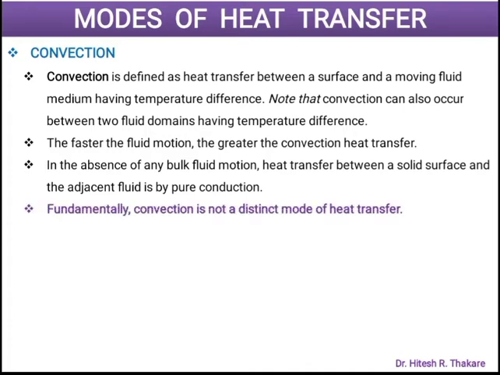Actually, convection is not a very different mode of heat transfer as compared to conduction. Let us understand this in simple terms. Convection is comprised of diffusion and advection. It is a combination of diffusion and advection. When these two phenomena happen at the same time, then we can say that convection is happening.